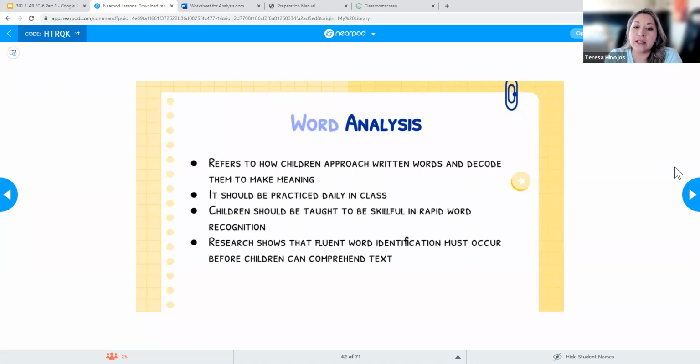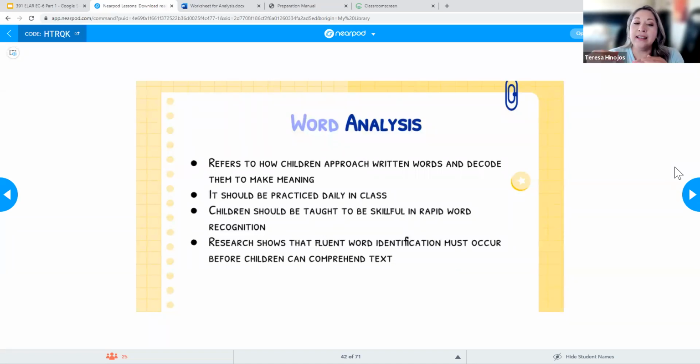And so research shows that fluent word identification must occur before children can comprehend text. So remember I said this is kind of like a progression. The first thing that our kids have to have is a good oral language. That's something that, in order for everything else to be good, for them to be good proficient readers and writers, we have to make sure they have a good oral language bank.